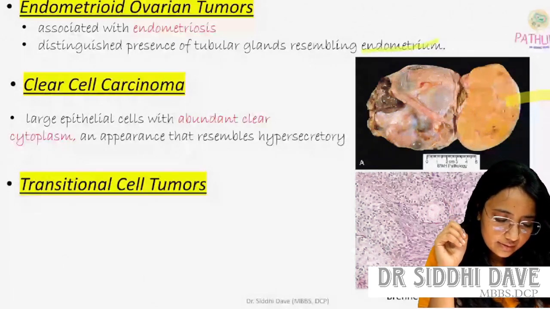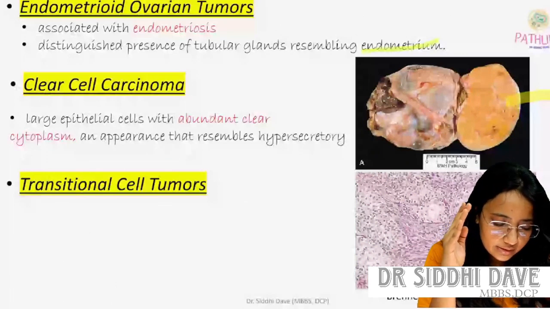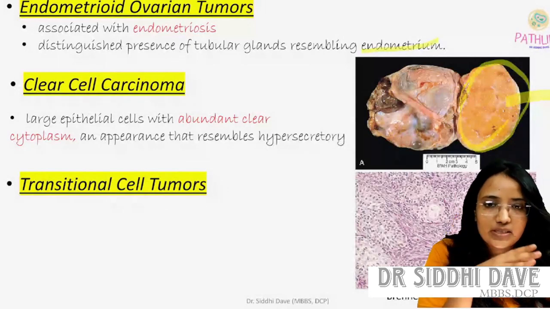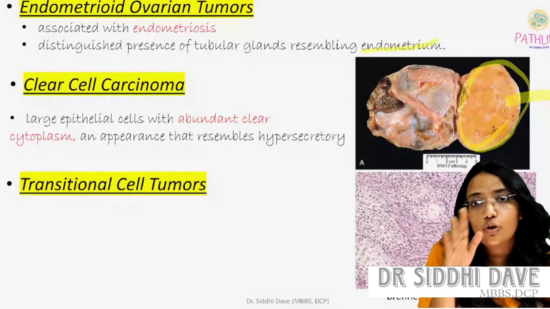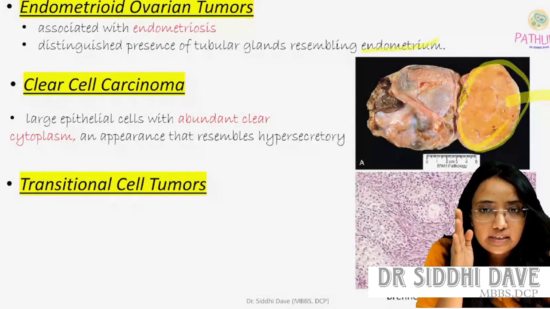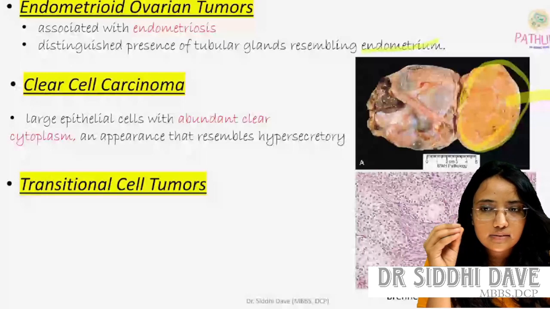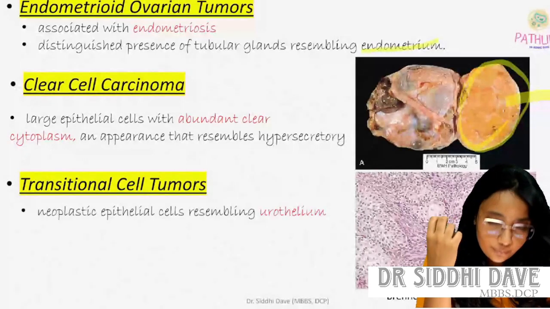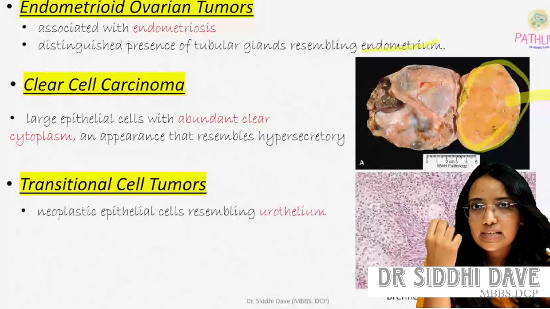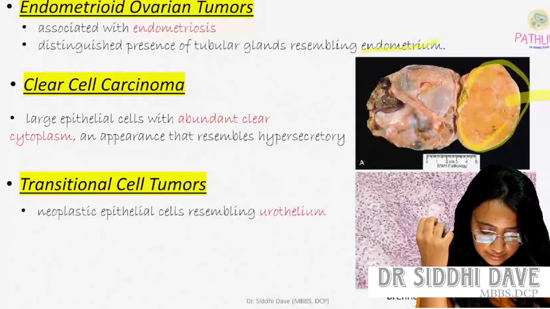Here we see the gross specimen; on the right side you see the yellowish specimen of the transitional cell tumor. It is also known as Brenner tumor. You have to memorize that transitional cell tumor is also called Brenner tumor, with neoplastic epithelial cells resembling the urothelium.